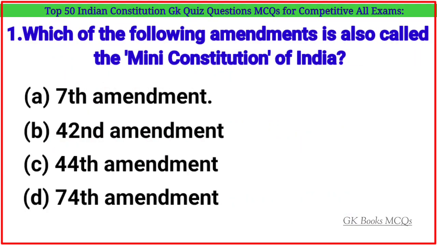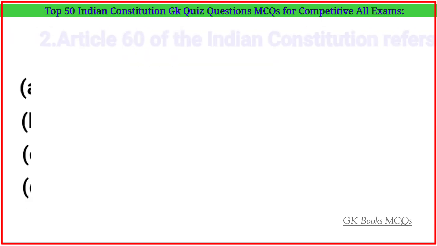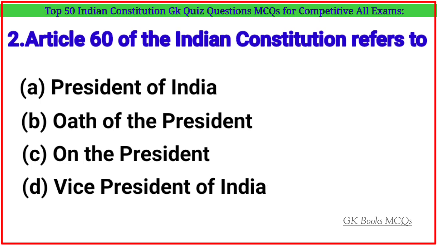First question. Which of the following amendments is also called the Mini Constitution of India? Correct answer is option B. 42nd Amendment. Question number 2. Article 60 of the Indian Constitution refers to.